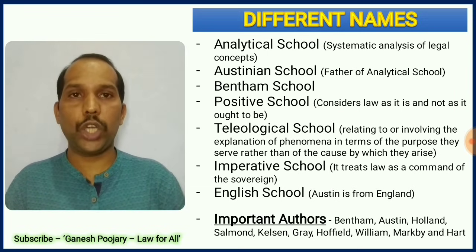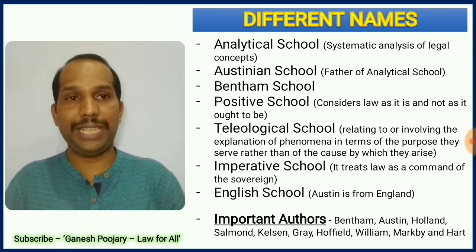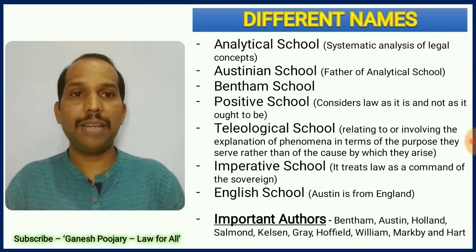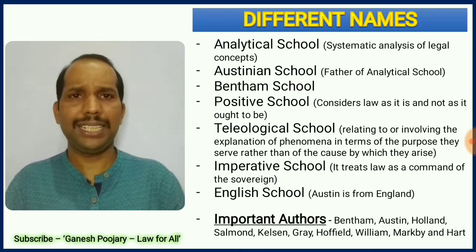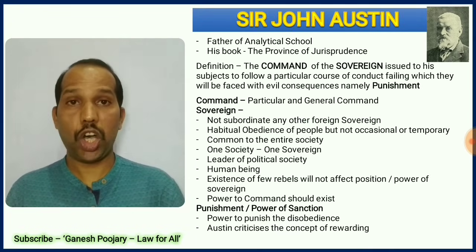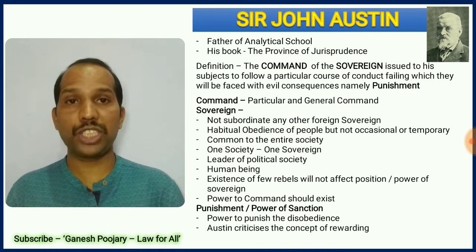Now a few major authors of this particular school are Bentham, Austin, Holland, Salmond, Kelsen, Gray, Hohfeld, Williams, Markby and Hart, etc. Sir John Austin, the father of the Analytical School, defines in his book The Province of Jurisprudence that law is the command of the sovereign issued to his subjects to follow a particular course of conduct, failing which they will be faced with evil consequences, namely punishment. Now he brings three important aspects: command, sovereign and punishment.